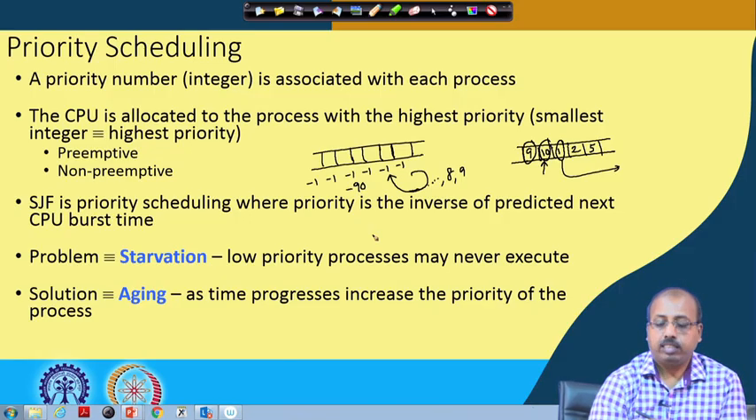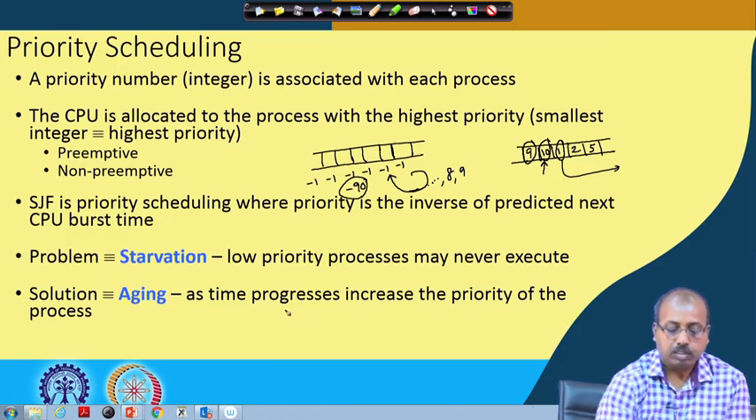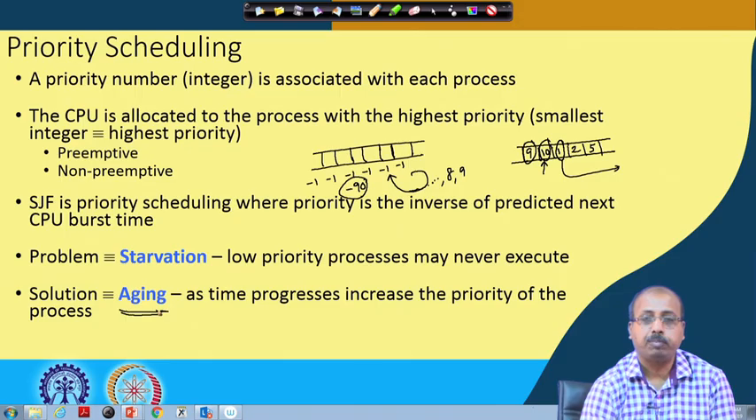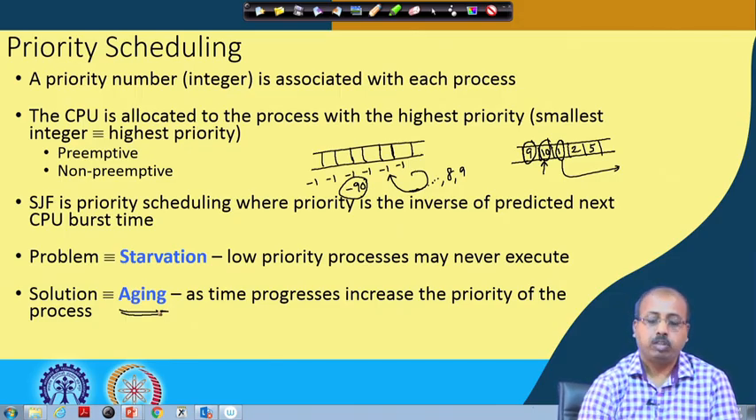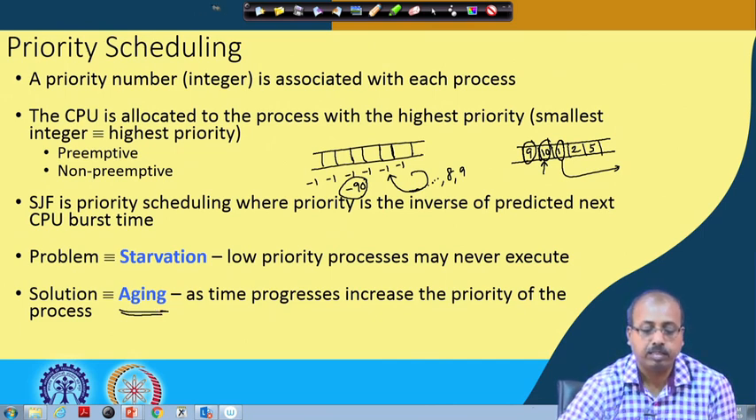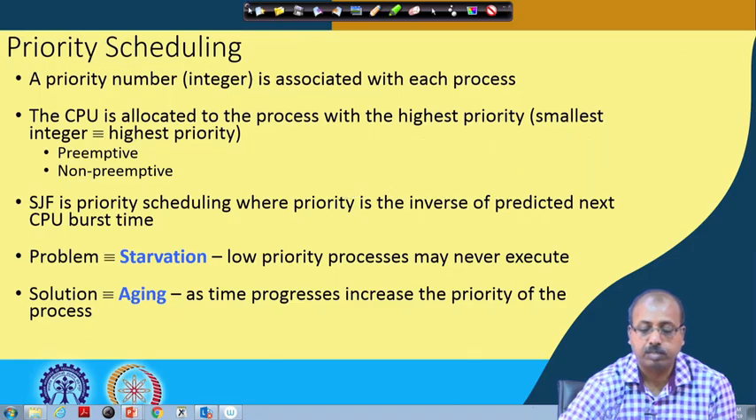As a result, this process will be the highest priority process now, and the next time the scheduler selects a process from the ready queue, this process is picked up for execution. This is known as aging. As the process resides in the ready queue for a longer time, its priority is improved over time. So, as time progresses, we increase the priority of the process. This solves the starvation problem definitely, and it is often followed in many CPU scheduling algorithms that use priority based scheduling.